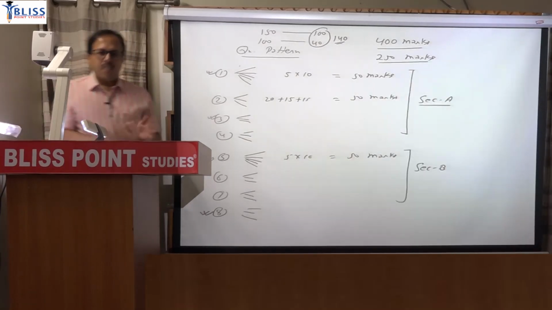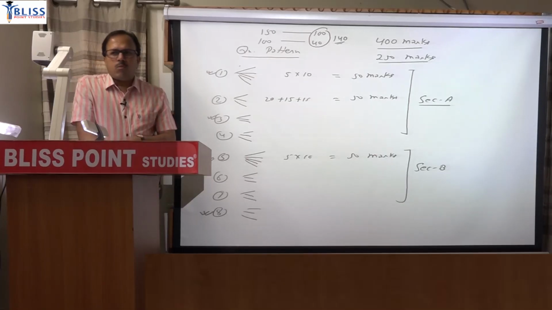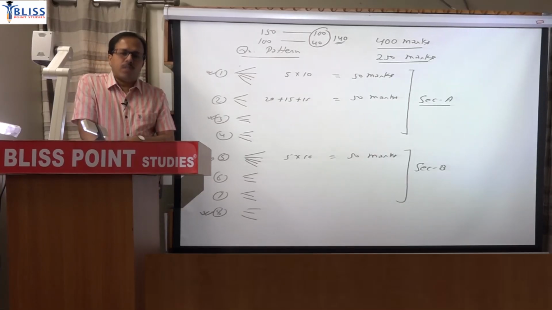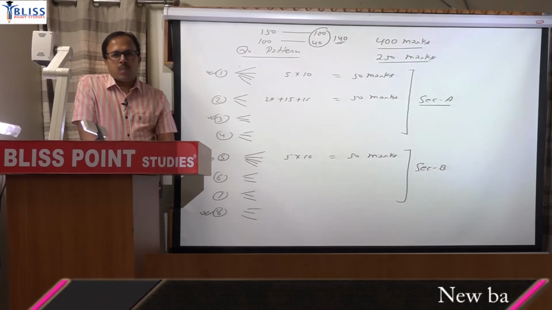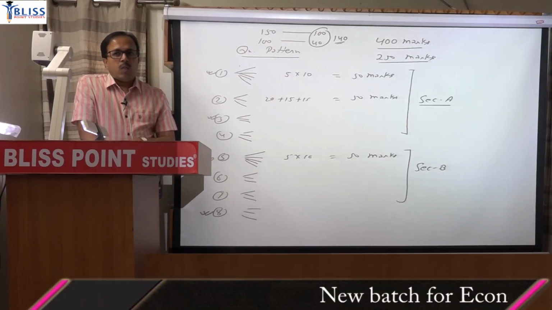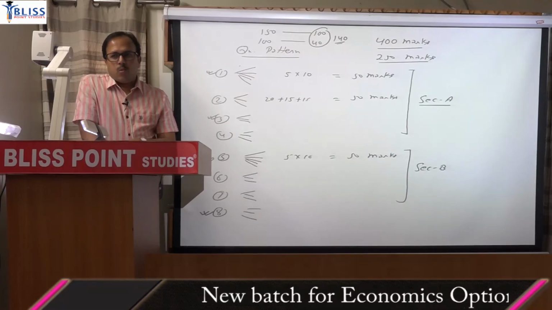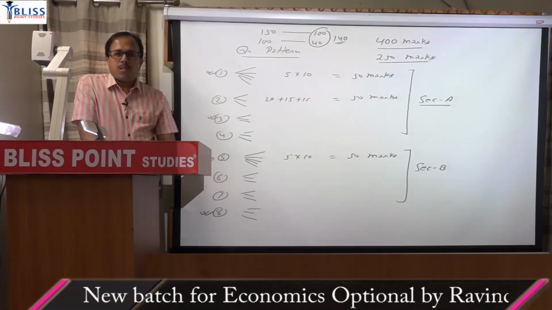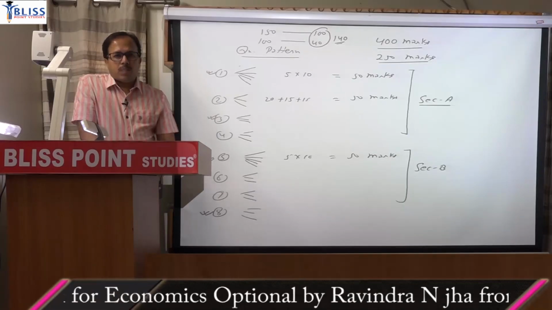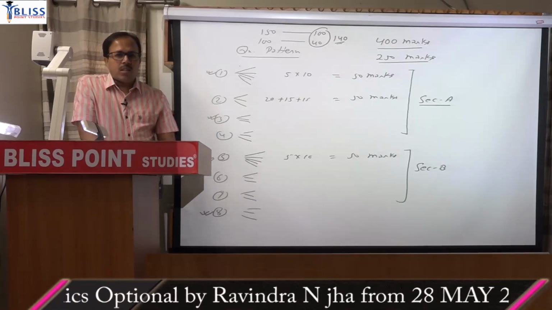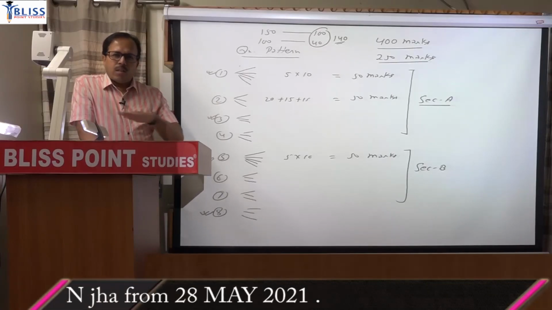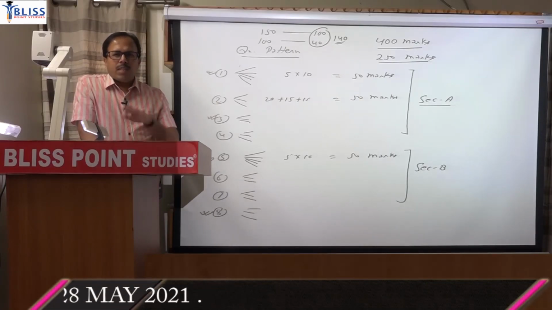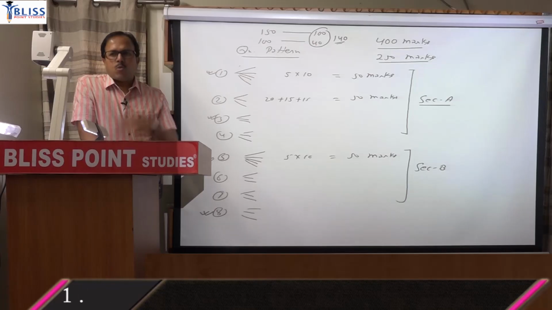In last year's results you will find very rarely do students cross 300. Even the second rank and the ranks after it, the top 100 ranks, their scores are not 300. Although in the 2018 result, 4 or 5 students from Economics itself scored more than 300. The score was as high as 335. But in 2019, and this was in general for all optionals, variation of marks is always there. Sometimes you score more, sometimes less.